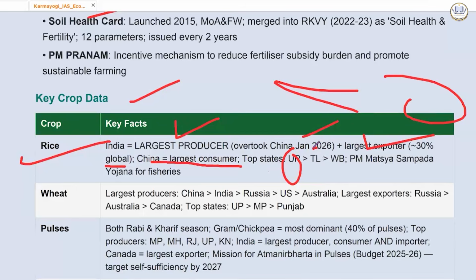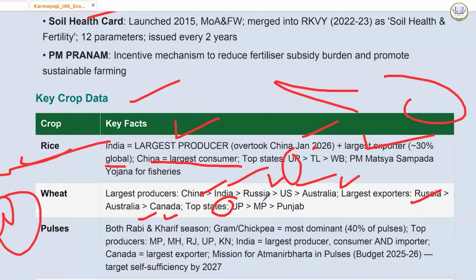Then we have wheat. Largest producer is China, then India, then Russia, then USA. Largest exporter is Russia, then Australia, then Canada. In terms of states, UP again is top. Rice और wheat दोनों में कौन top? UP. MP is on second number in wheat, and Punjab.